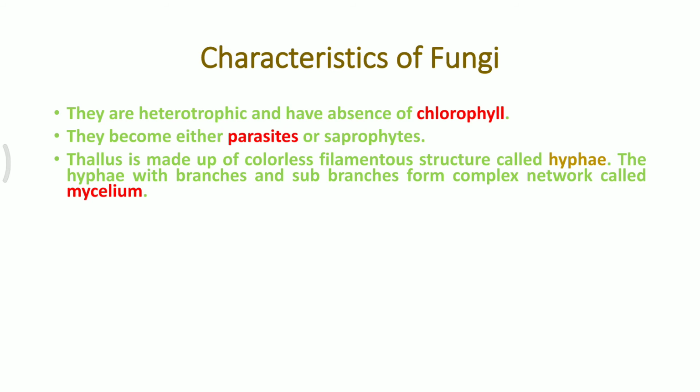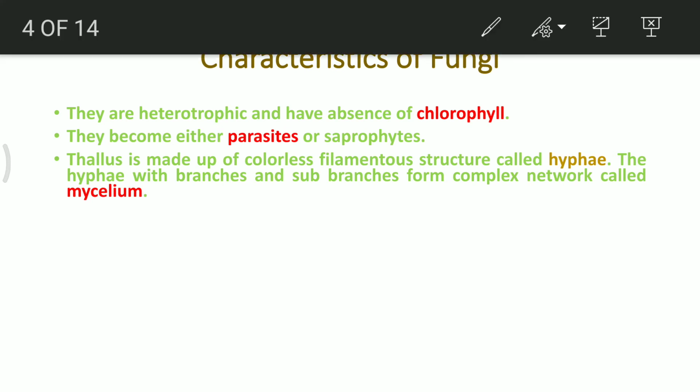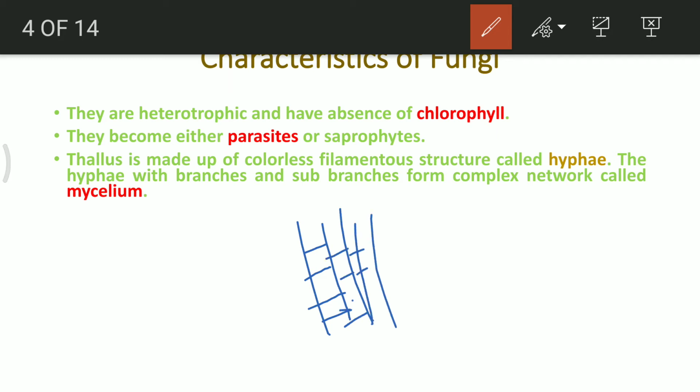The entire body of the fungus is made up of hypha. So think about straws. I have given you 10 or 15 straws. Hold all of them together and think that one of the straws is of this type. So hundreds of straws are there with you and you have arranged all of them together and made a bundle out of it. This is the way a hypha looks like. This entire structure is known as mycelium, and if I just take out one of the structures, we call it hypha.